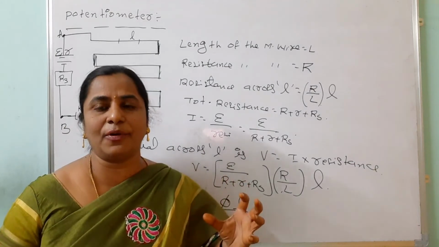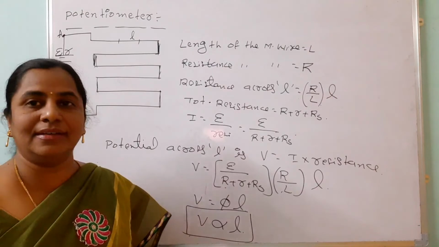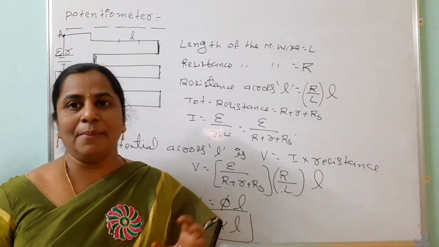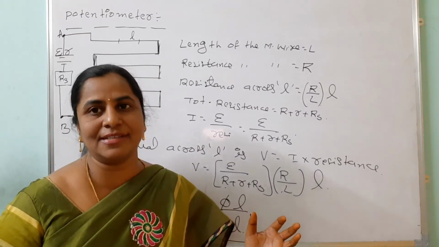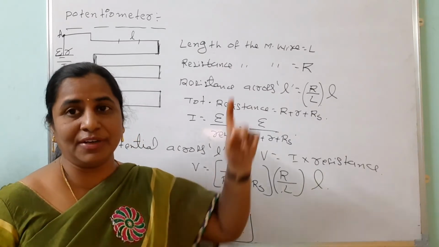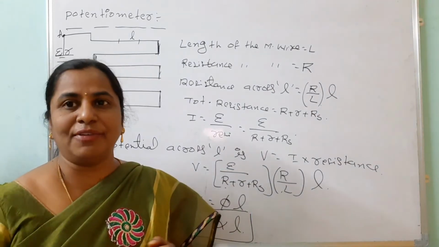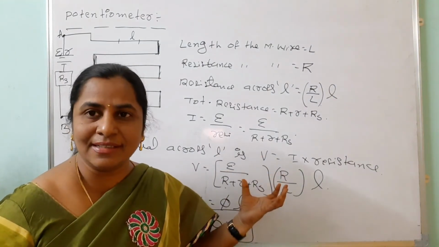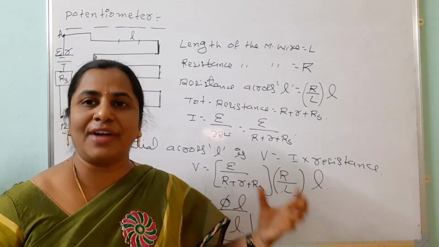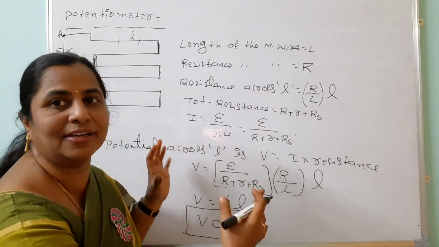This is the main point in this answer. See, that potential is directly proportional to the length. So this is the principle of potentiometer. Based on that, there are two applications. One is to compare the EMFs of the cells. So when we write this construction and comparison, that is for 8 marks. And one more combination is to discuss the construction of the potentiometer, principle of the potentiometer, and finding the internal resistance. That is one more combination. So this is the heart of the two answers.